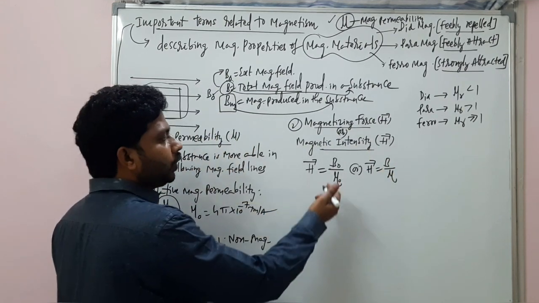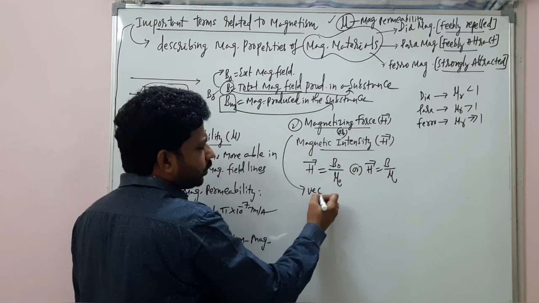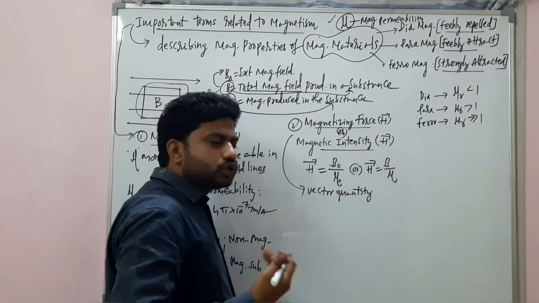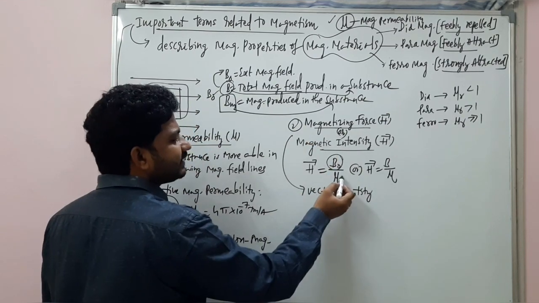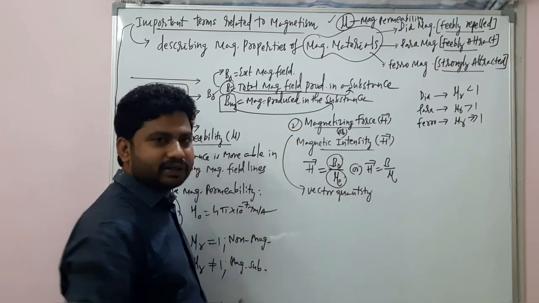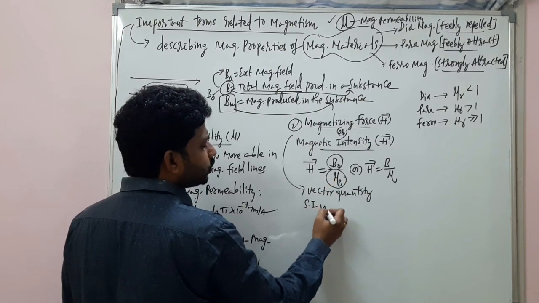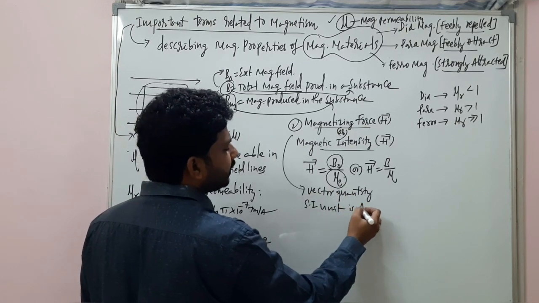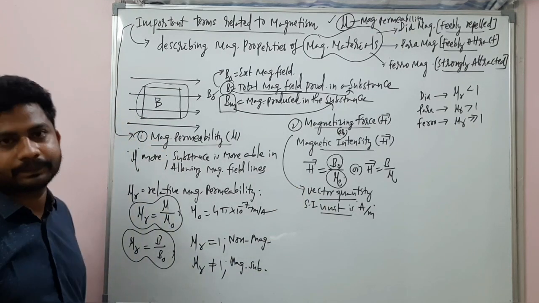So H bar is a vector quantity, whose units you can see: this is Tesla and this is Tesla meter per ampere. So the SI unit, Tesla by Tesla meter per ampere, will be ampere per meter. It is a vector quantity, and the SI unit I have written here.